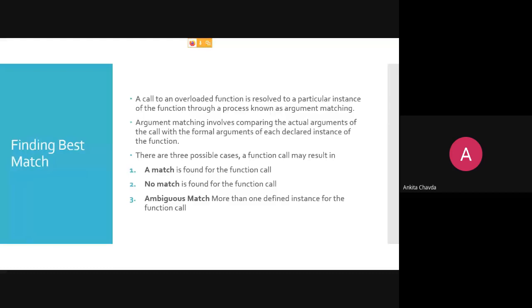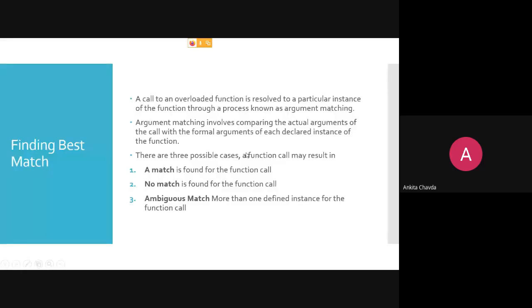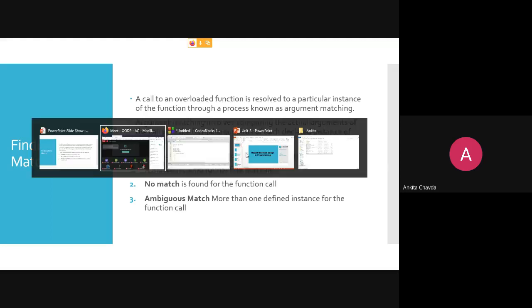This is what the user needs to know: how to declare a function and how to call a function. But now here they've explained the task of the compiler: how the compiler will find the best match and at what time the compiler will give you an error.